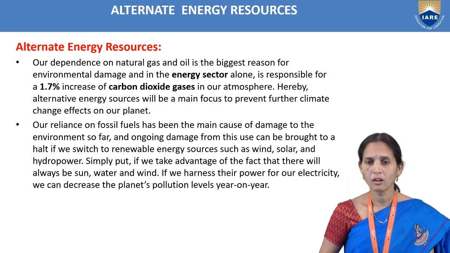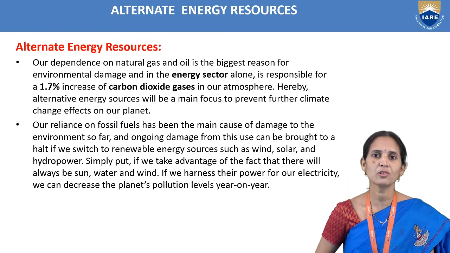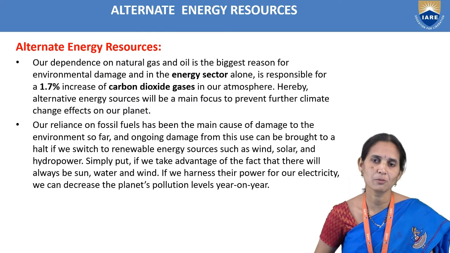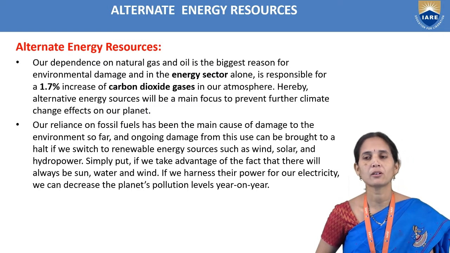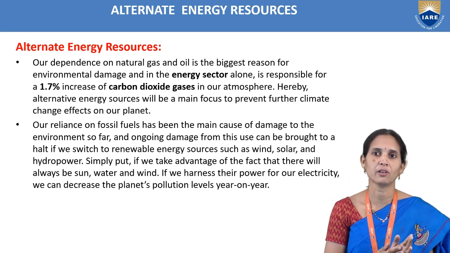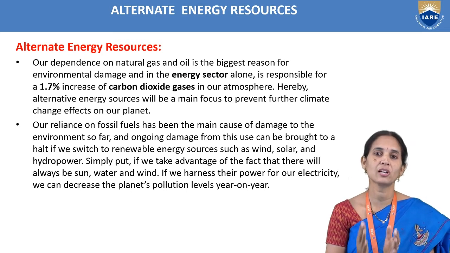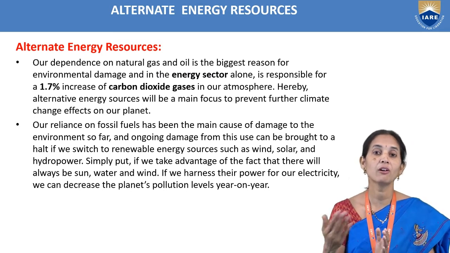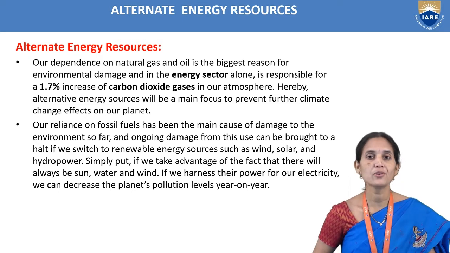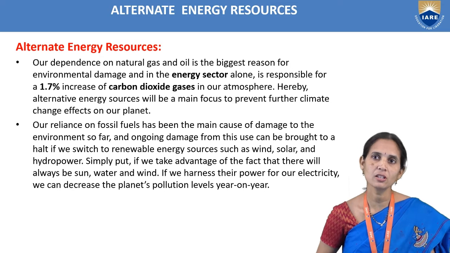With all these alternate energy resources we are producing electricity, and we are preventing pollution in the environment. We can decrease the planet's pollution level year on year by using alternate energy resources instead of fossil fuels.